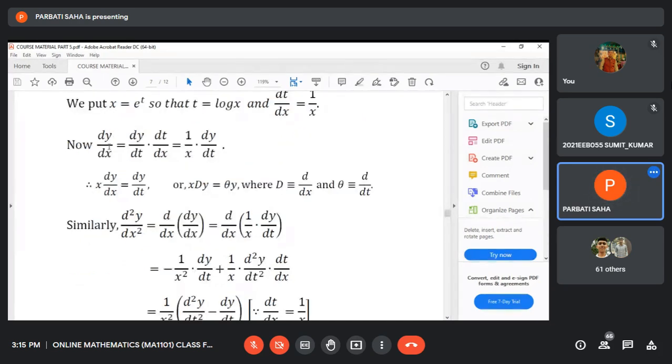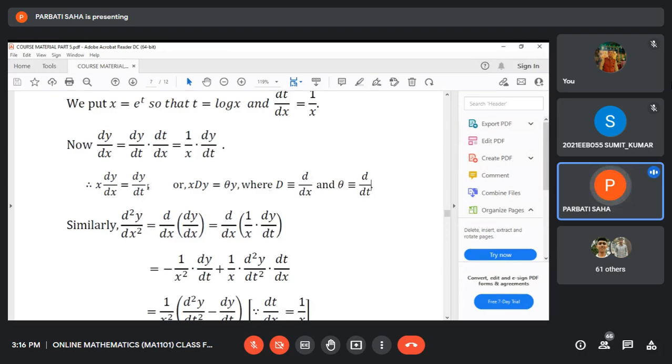Now capital D stands for d/dx, so it is x capital D y equals theta y, where theta denotes d/dt. Here we have just used this notation theta; some authors use different notations. Capital D stands for the derivative with respect to x, and theta stands for the derivative with respect to t.